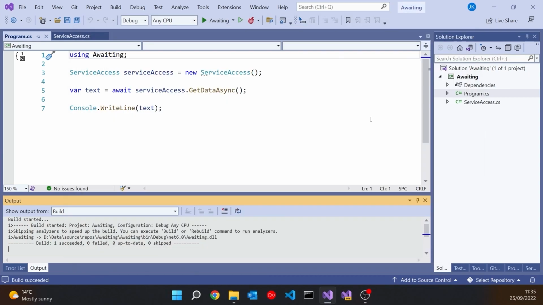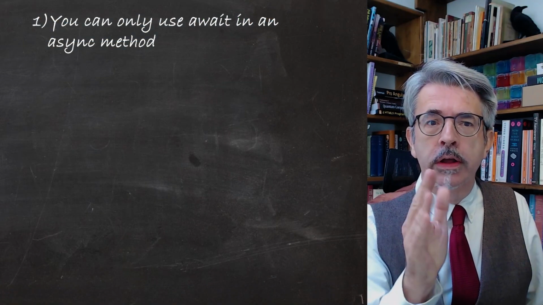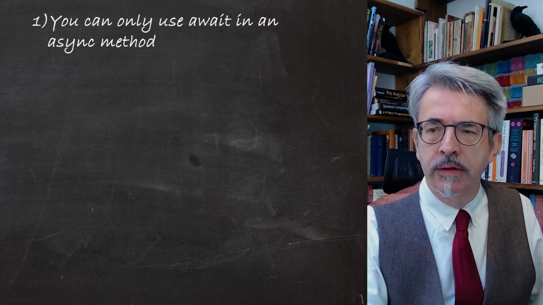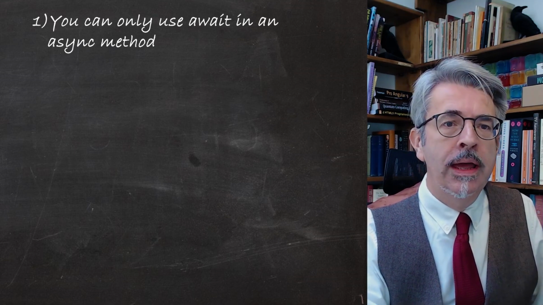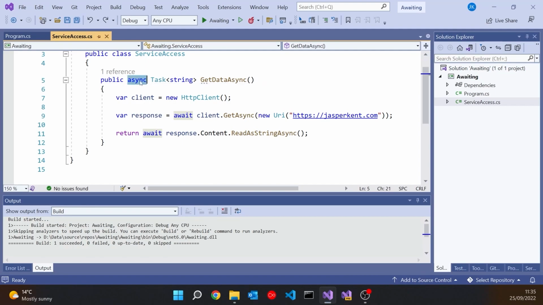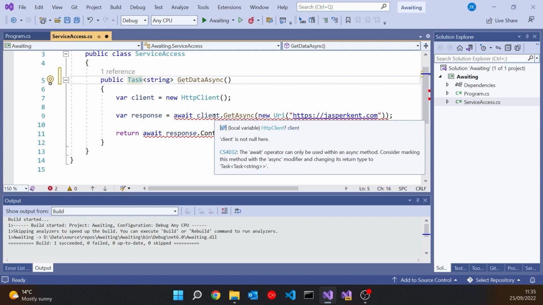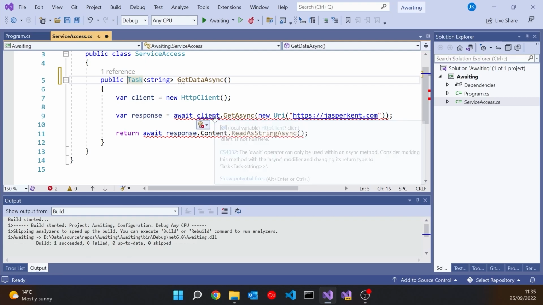And so that first rule, the idea that we can only call await from inside an async function, that's pretty simple. If I miss off the word async there, then we get errors on both those statements with the await telling us that we can only call await inside an async method. So that one's pretty straightforward.